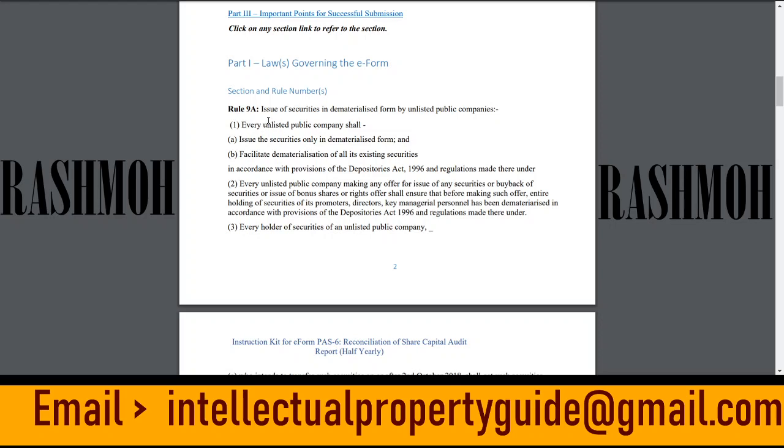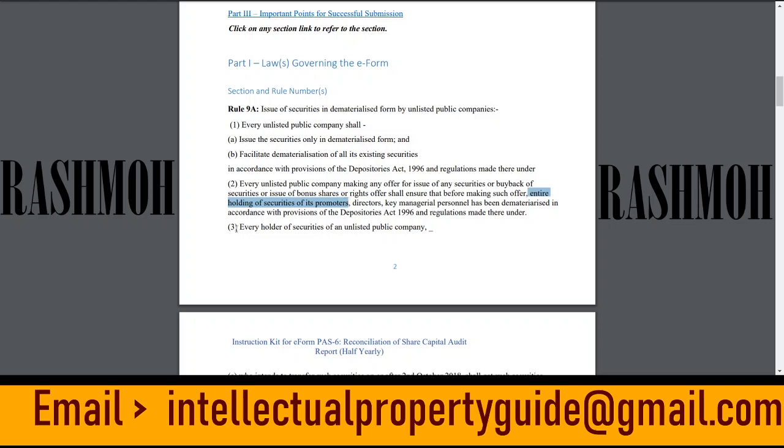So the second point of Rule 9A states that for any issue of securities, buyback of securities, issue of bonus shares or rights shares, so there are four kinds: securities, buyback of securities, bonus shares and rights offer. Before making any such offer, the entire holding, meaning the complete holding of securities of its promoters, directors, and KMPs, the three types of persons mentioned here, must be dematerialized as per the Depositories Act 1996.